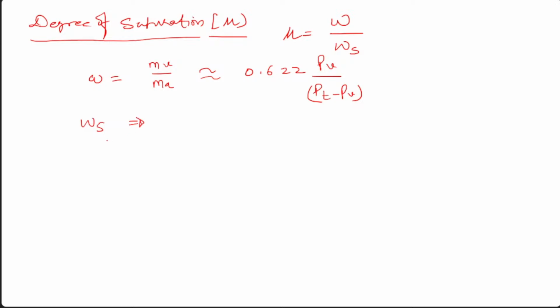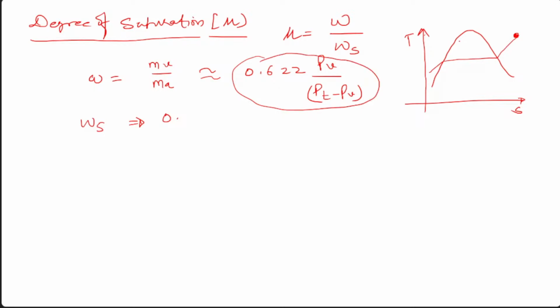Specific humidity in the saturation state. So what can we write for the saturation part? Suppose this is your TS curve, and this is your initial state, and this is the PV curve. So this is the first part. Suppose this is the PV, which may have some partial pressure PV.